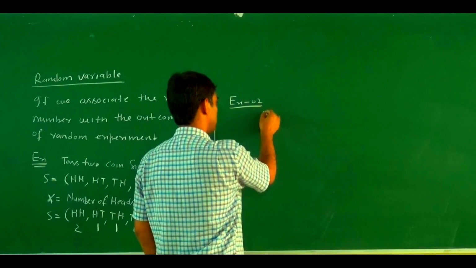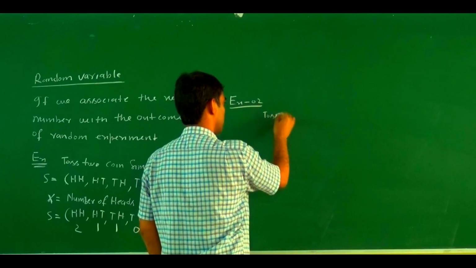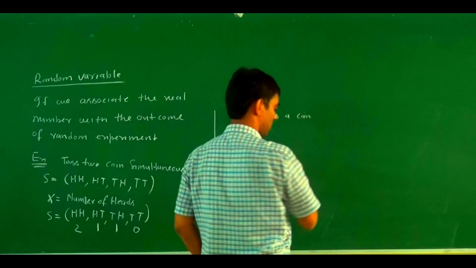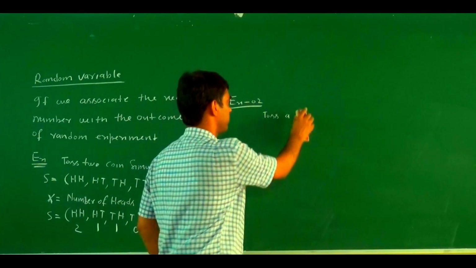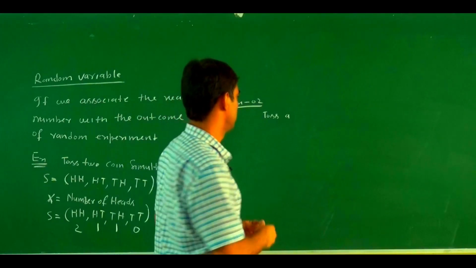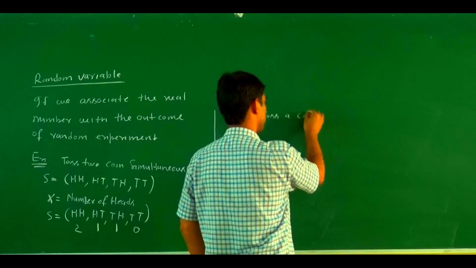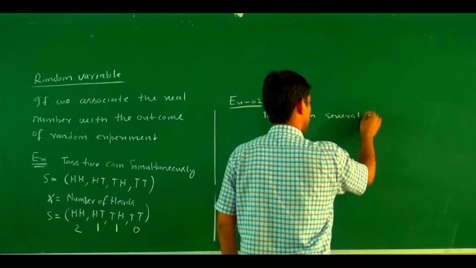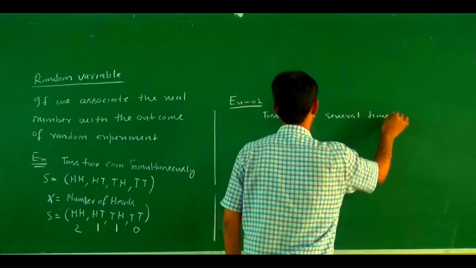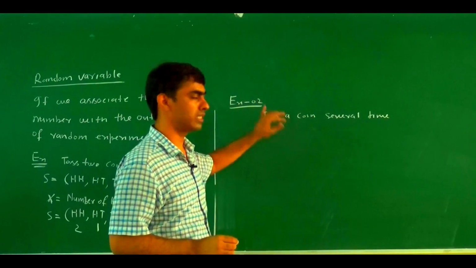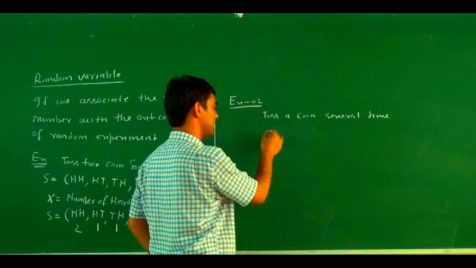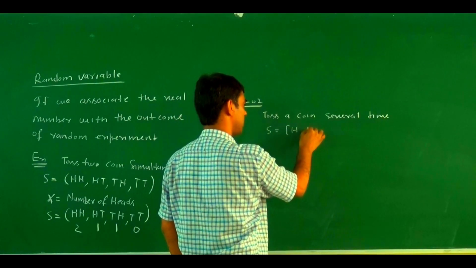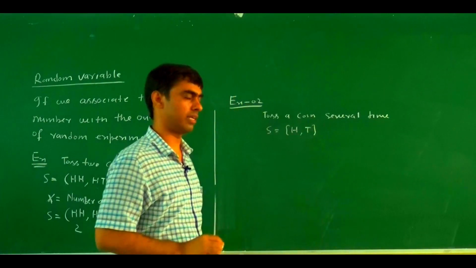Toss a coin several times. This is called what? Random experiment. What is the outcome of this experiment? Head or tail. There are two outcomes, head or tail.